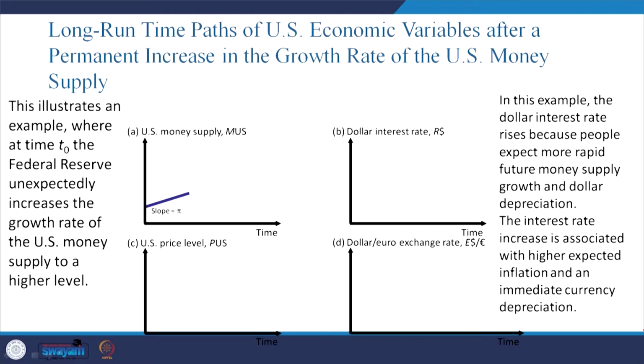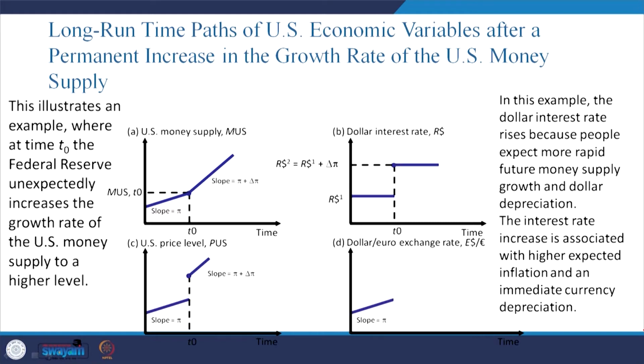Now, the slope is pi so far as money supply is concerned, then till T0 it is positively sloped, then we are mentioning pi plus delta pi, then the dollar interest rate also is changing by delta pi. Now, other details we are going to explain right now.